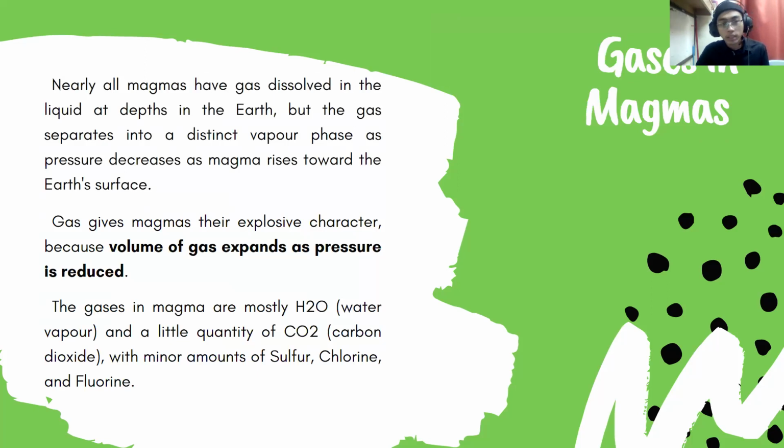Nearly all magmas have gas dissolved in their liquids at the depths of the Earth, but the gas separates into a distinct vapor as pressure decreases as magma rises towards the Earth's surface. This gives magma its explosive character because the volume of the gas expands as pressure is reduced. The gases in magma are mostly water vapor and a little carbon dioxide, with minor amounts of sulfur, chlorine, as well as fluorine.